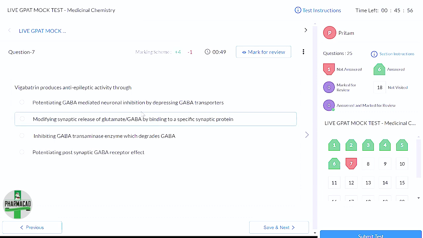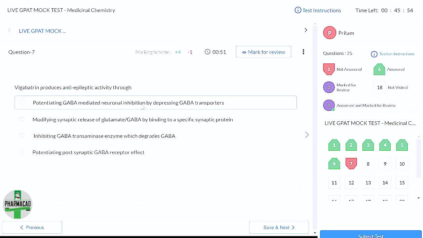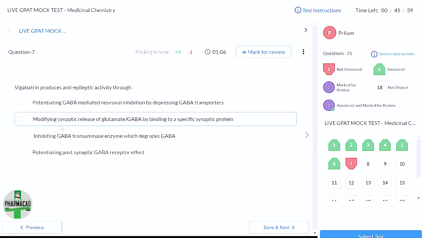So we first have to read all the options. Is GABA increasing in all of them? Potentiating GABA mediated neuronal inhibition, here inhibition is happening. Yes, it is increasing, but by acting on the GABA transporter. Let's go to the second option.